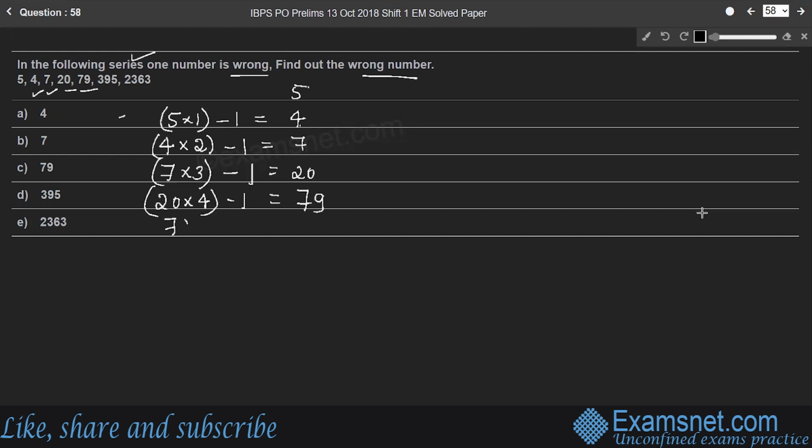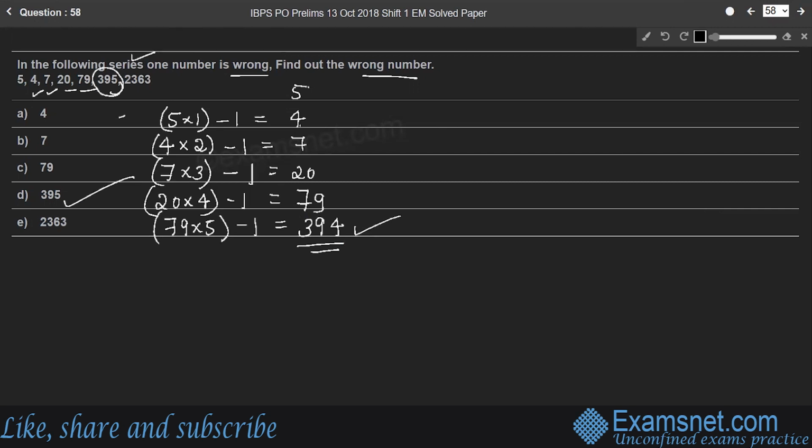When 79 is multiplied by 5, we'll get 395 and 1 is subtracted, then 394 is obtained. But in the given question, 395 is the last but one number, which is wrong. Therefore, the wrong number is 395. This should be replaced by 394, right?